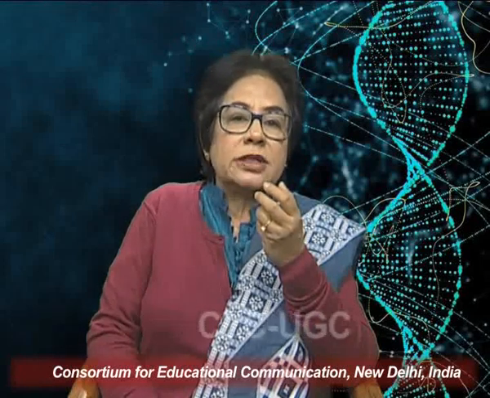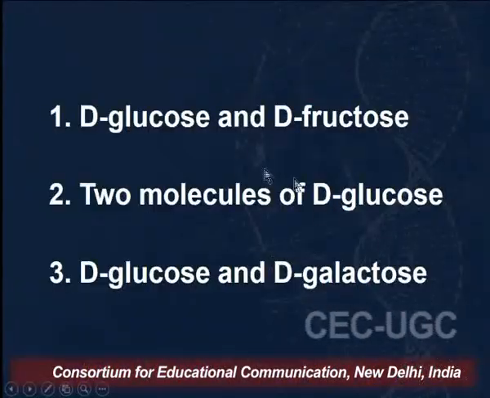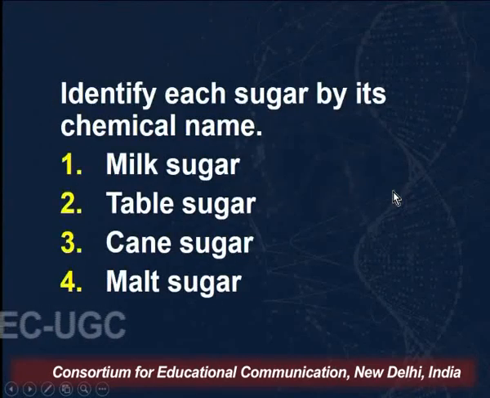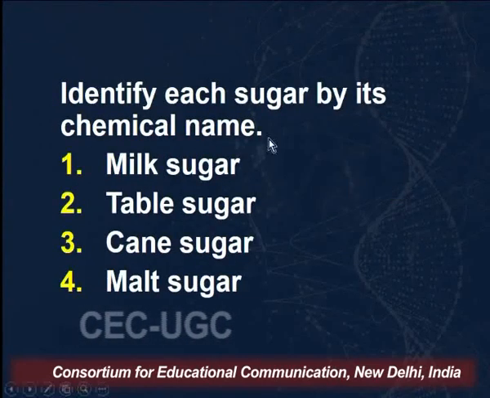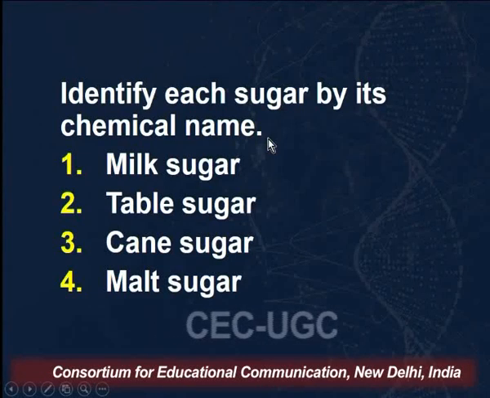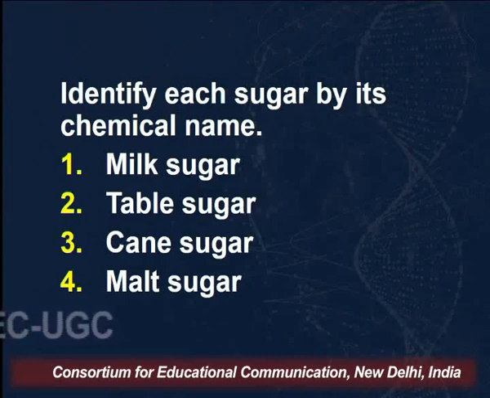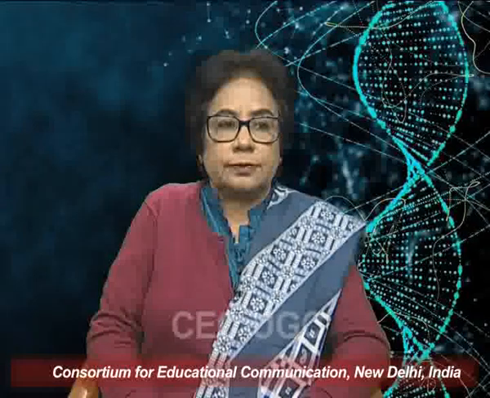I had purposely written it like this so that you make a correction here. You have to specify whether it will give alpha D or beta D. Now, you have to identify each of these sugars by their names. Milk sugar is lactose, table sugar is sucrose, cane sugar again is sucrose, and malt sugar is maltose.